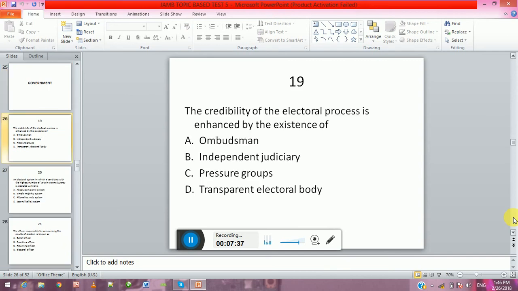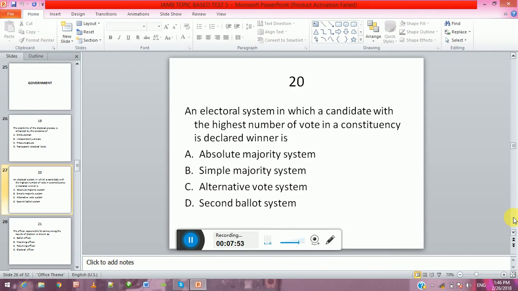Government. The credibility of the electoral process is enhanced by the existence of A. ombudsman, B. independent judiciary, C. pressure groups, D. transparent electoral body.